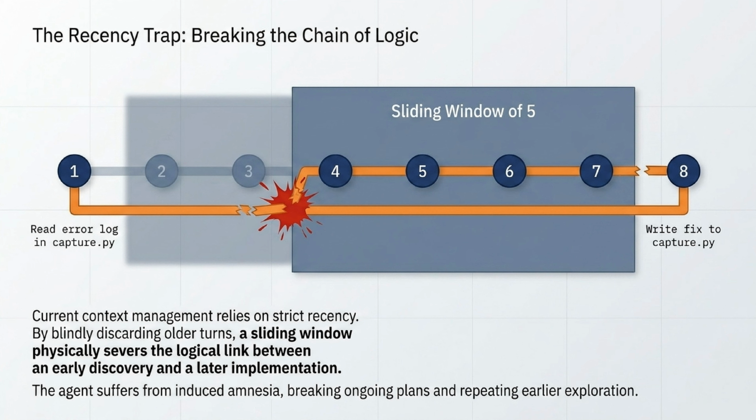Right now, most systems fall into what we call the recency trap. Current context management relies on strict recency, typically using a sliding window that blindly drops older turns. The problem is, this physically severs the logical chain between an early discovery and a later implementation. The agent effectively suffers from induced amnesia, which breaks its ongoing plans and forces it to repeat explorations it already did.